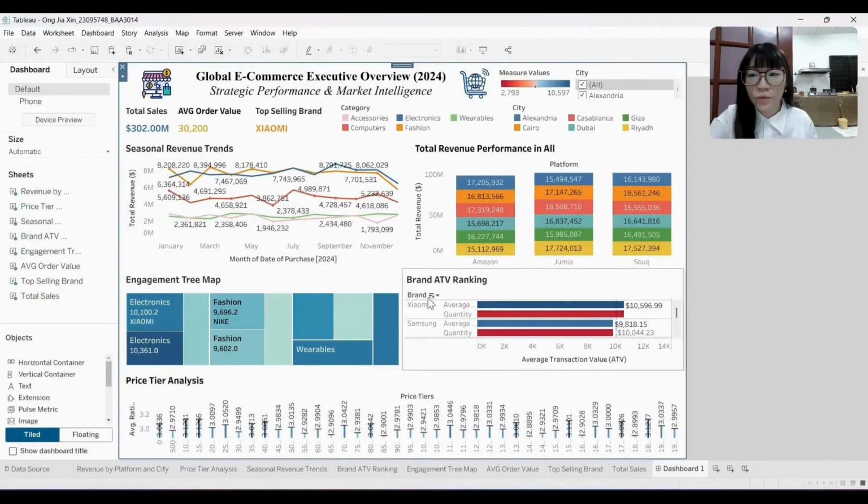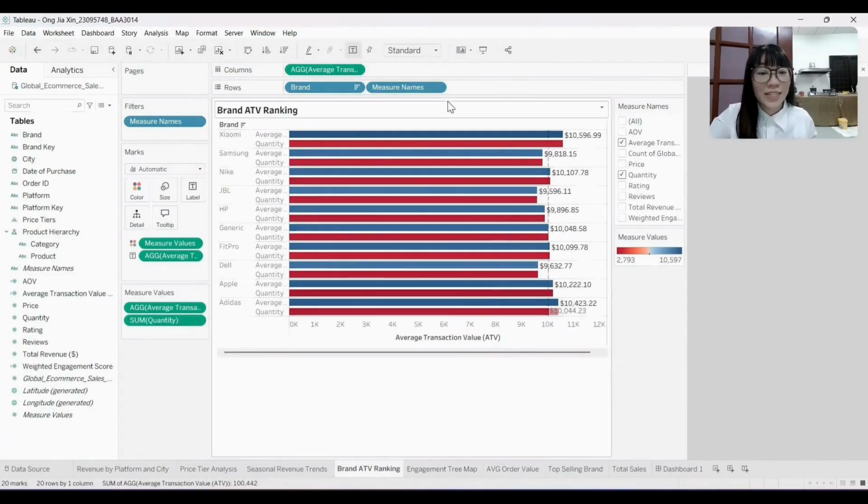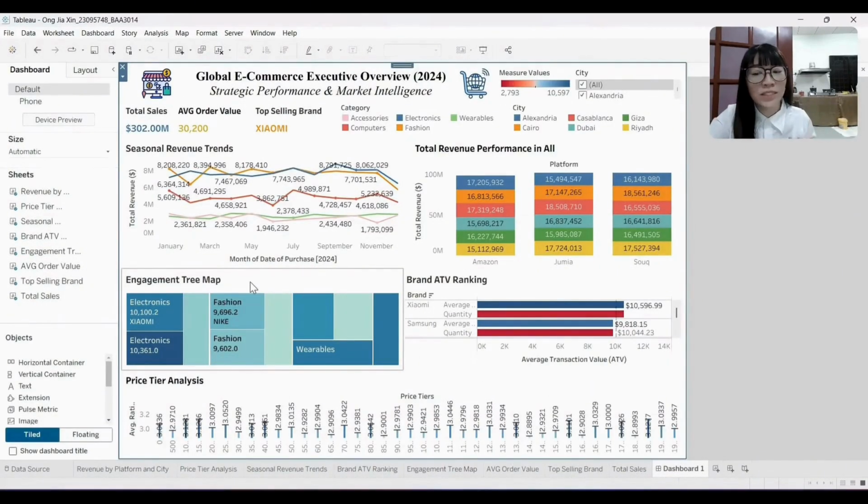And next, we come back to this chart. This chart ranks the brands based on the average transaction value, which is called the ATV. We can see that these brands are Xiaomi and Adidas. These two brands have the higher ATV values, indicating premium, margin-driven brands. The other brands show a lower ATV, but higher quantities are sold, indicating volume-driven strategies. This allows the managers to distinguish between the brands that drive high margins versus the other brands that drive high sales volume.